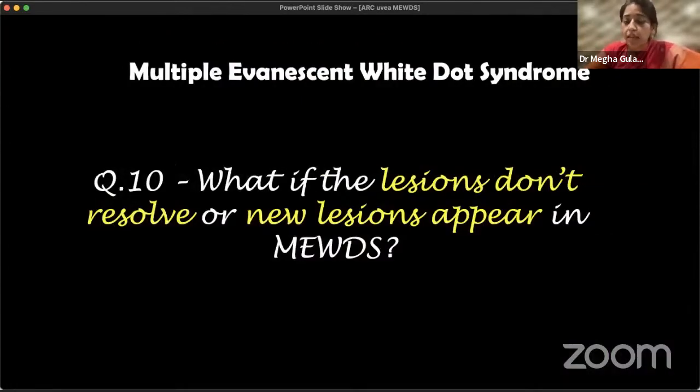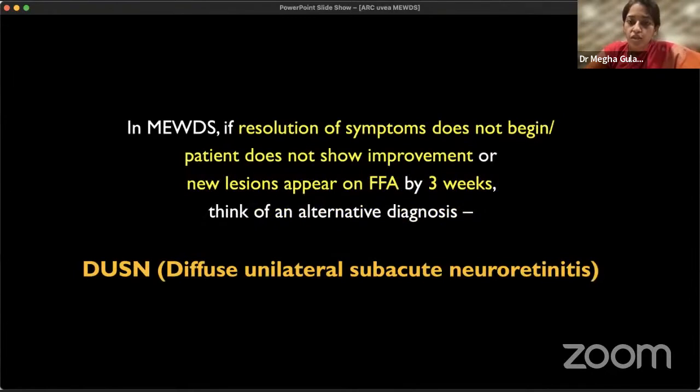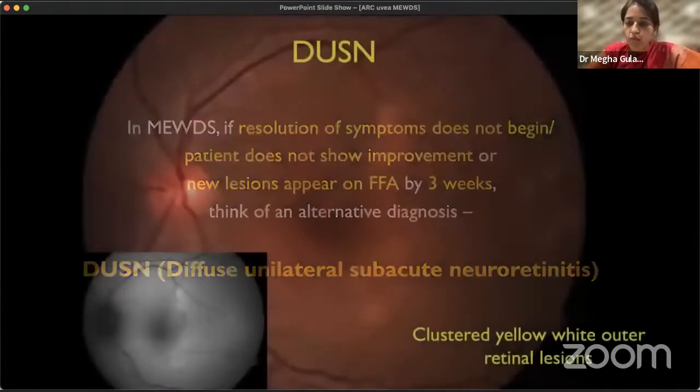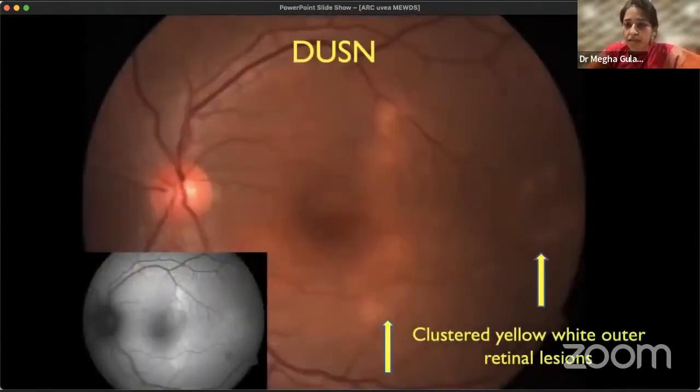Now, sometimes it can happen, as I told you, that lesions will automatically resolve in 6 to 10 weeks. When you're following up the patient, the lesions might not resolve, or you see that new lesions have appeared in MEWDS. What to think of? Because it was a self-limiting disease. If new lesions appear or they don't show improvement, then you have to think of an alternative diagnosis. That is what Dr. Prabjot has already explained in detail: diffuse unilateral subacute neuroretinitis. The outer retinal crops can mimic white dots, especially when you can't clinically see the worm.